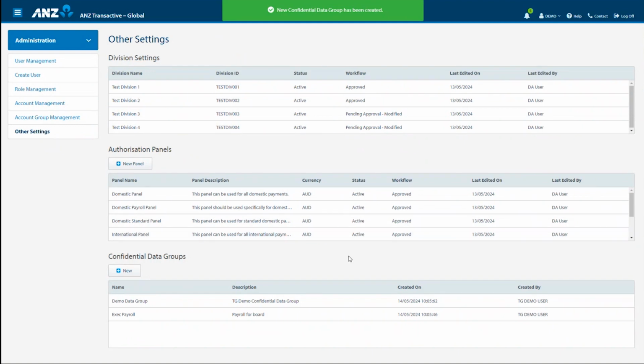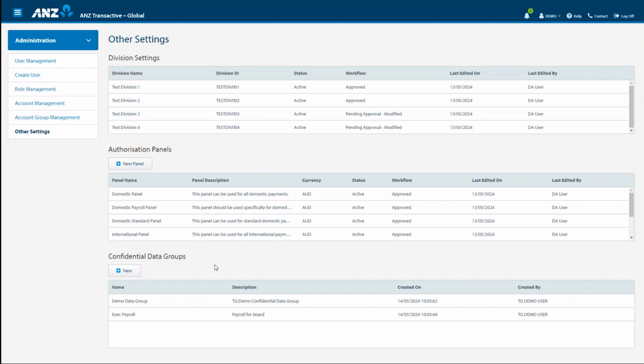You will now see the confidential data group. You will now need to add the confidential data group to the users in your organisation via the Edit User process we mentioned earlier. And if you would like more information on panel or confidential data groups, we have videos available in our online Digital Services Help.